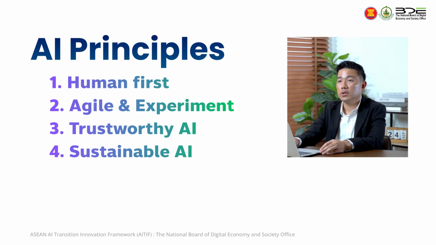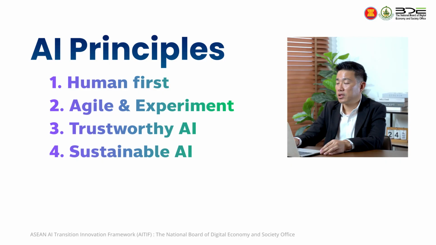The second thing, since we are a tech company, we want to focus on agile and experimental AI. That means we allow people to experiment with AI in an agile, innovative way. You can try, you can learn, but once you try and learn from your mistake, or even as you succeed, you need to come back and share with the others. That's the second principle that we have.